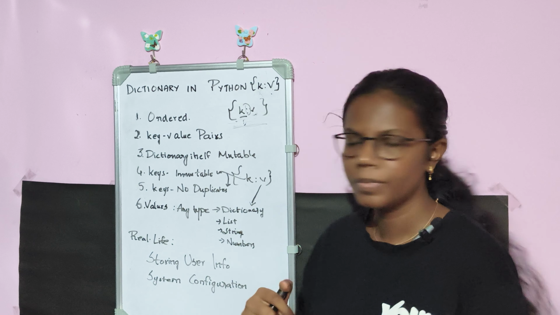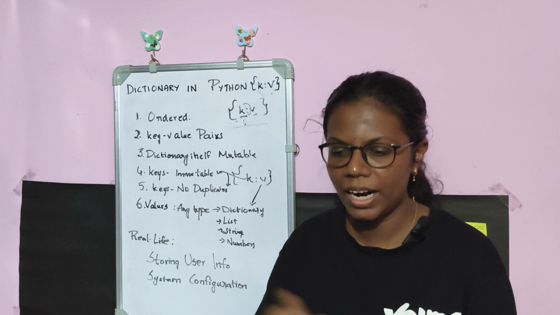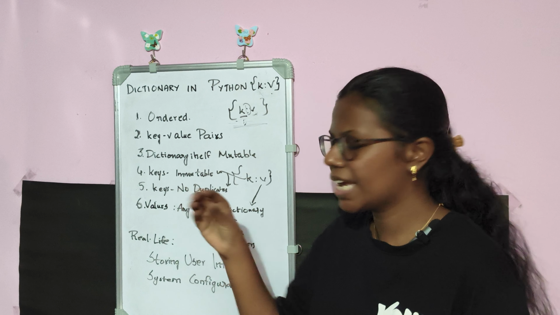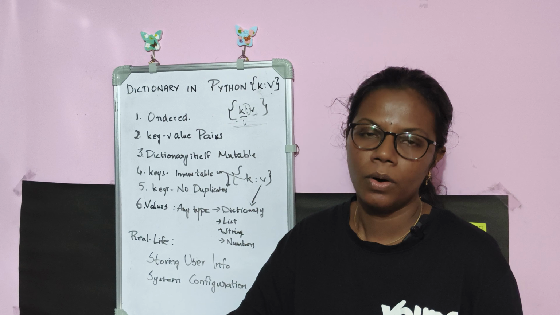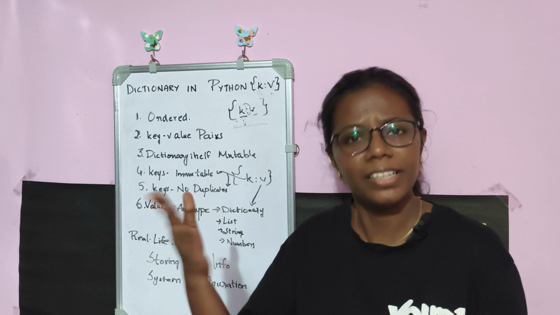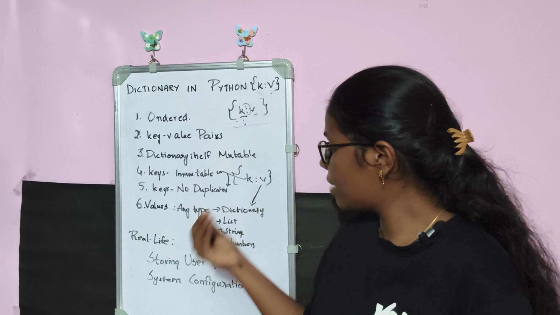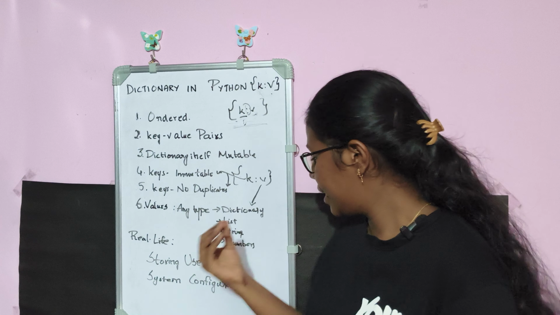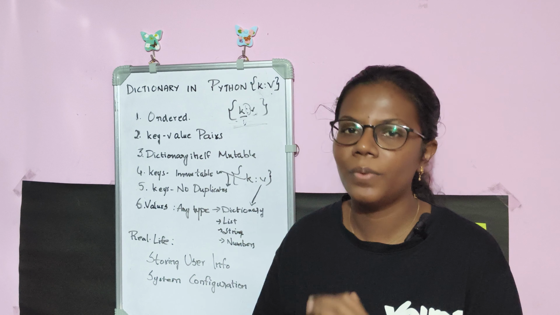What about values? It is like a part of a dictionary. It will not follow rules because values can have any data of any type. It can have another dictionary itself. It can have another list. It can have another string. It can have any numbers. So what does it mean?